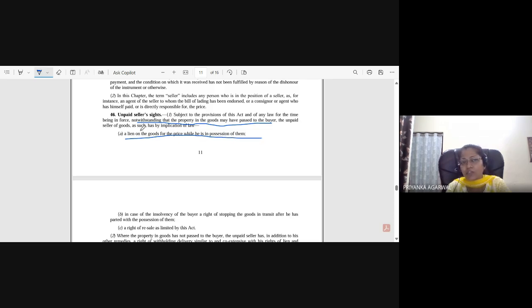So the unpaid seller has a right of lien if he has not received the payment, and in case of insolvency of a buyer, a right of stopping the goods in transit after he has parted with the possession of them. And the third is the right of resale. So there are three rights which an unpaid seller has: one is lien on the goods, second is stopping the goods in transit, and third is the right of resale. Why is it mentioned that notwithstanding that the property in the goods may have passed to the buyer?